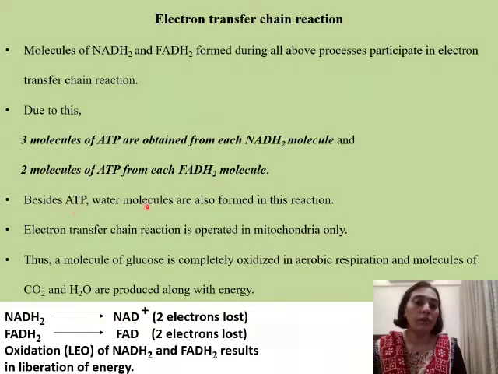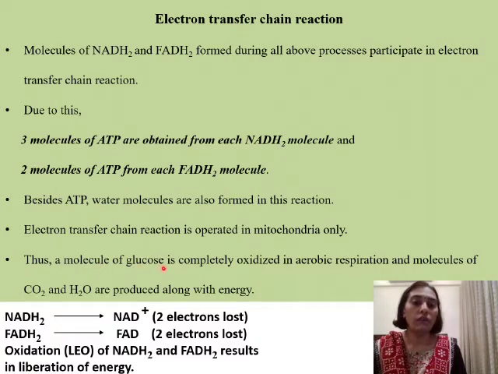Besides ATP, water molecules are also formed in this reaction. So water vapor is given out during exhalation along with carbon dioxide. So water vapor is another waste product that is formed during biochemical reactions. Any reactions taking place in the body will release waste products as carbon dioxide and water vapor, which are given out during exhalation. Electron transfer chain reaction is operated in mitochondria only. So this particular oxidation, complete oxidation of NADH2 and FADH2 takes place in the mitochondria.